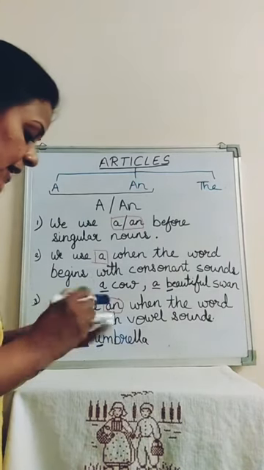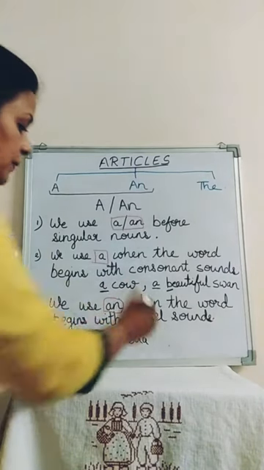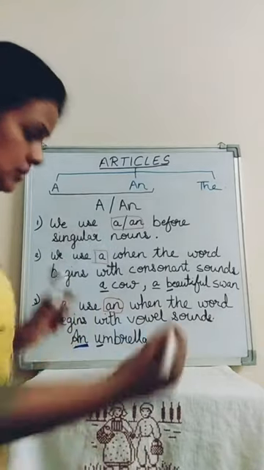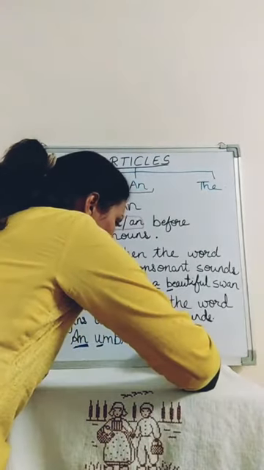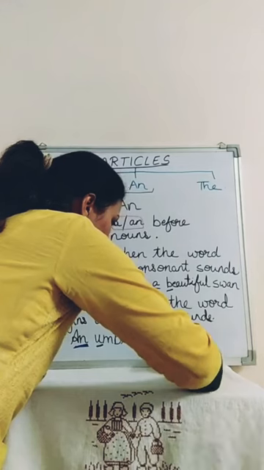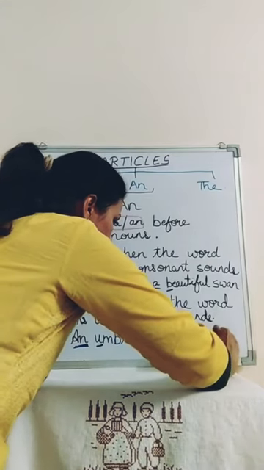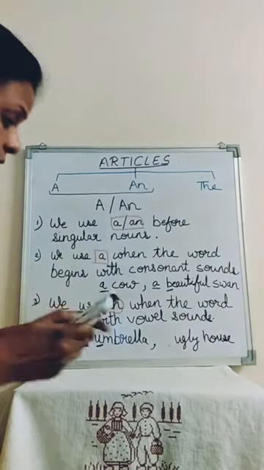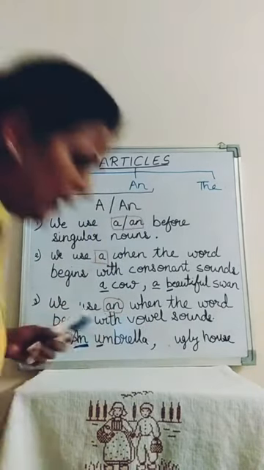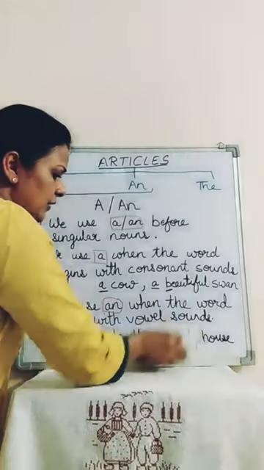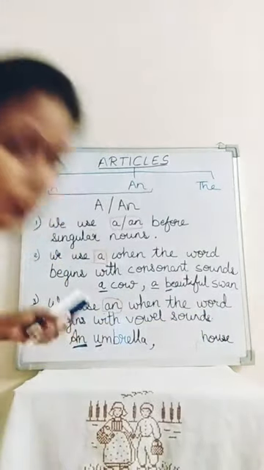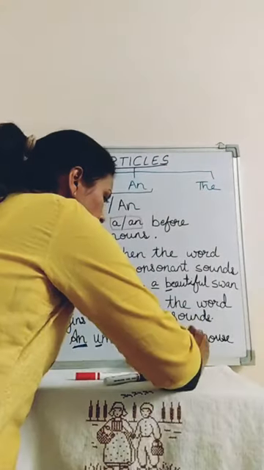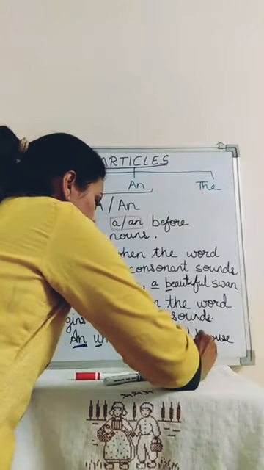Let's take another example. Ugly house. Now this is also okay. Since you have done this, I will write another. You all know O is a vowel. So I write down old house.